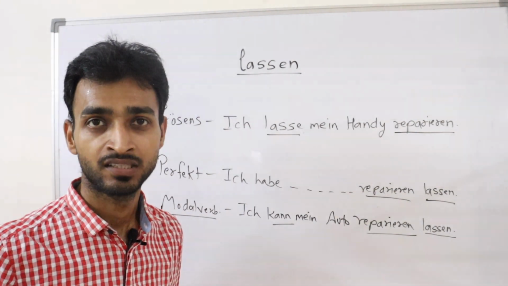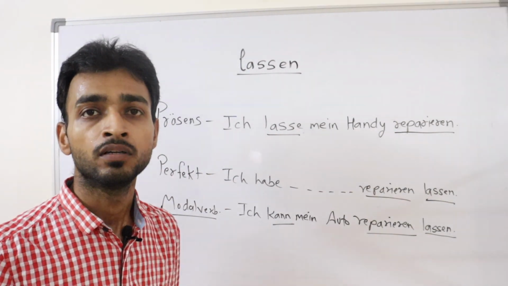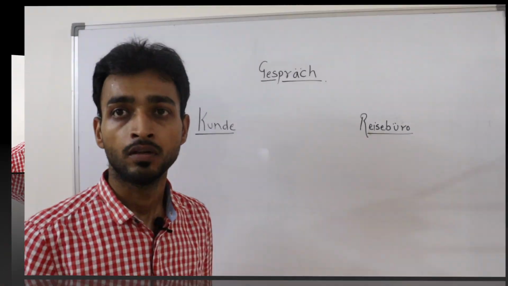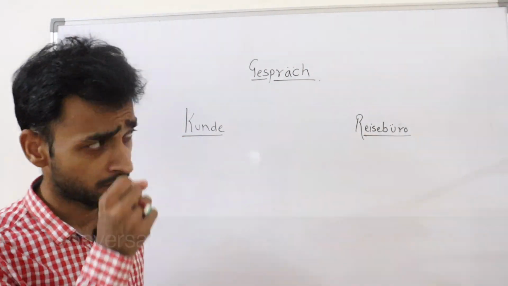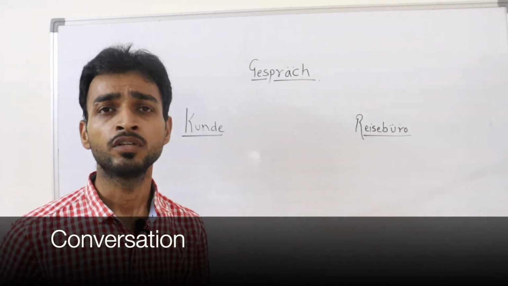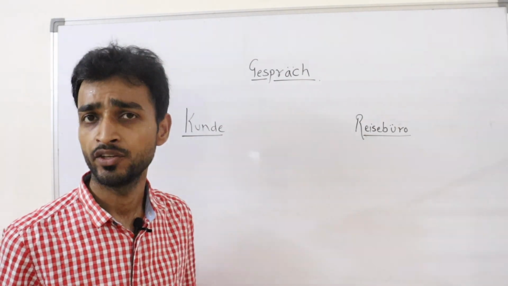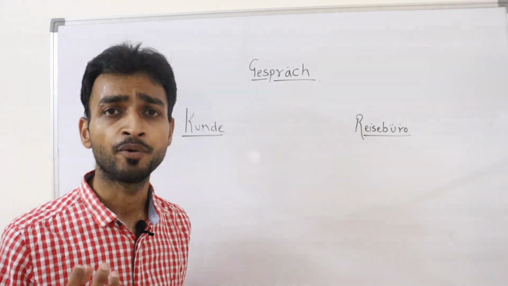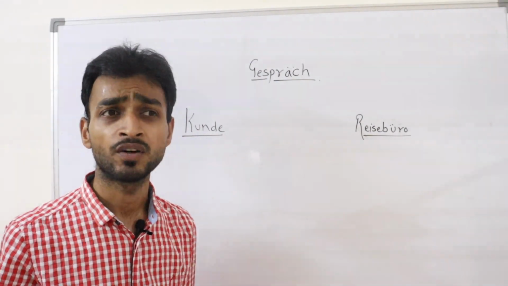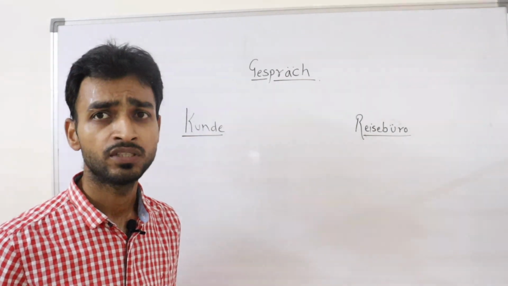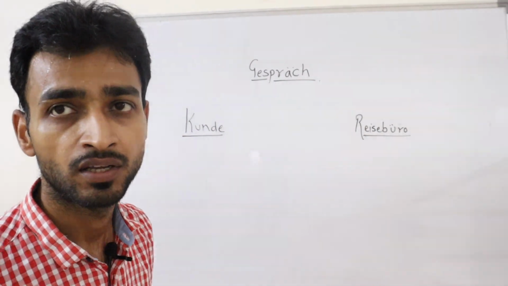Now we come to the second and remaining part of this chapter 1, which is Gespräch, a conversation. So this is our topic: Gespräch, one conversation between a customer and the Reisebüro. This is also part of this chapter 1 B1 level. So what is that? You are a customer and you want to plan a trip, Reise, and you are going to the Reisebüro, the travel agent, who looks after trips and tours. So there is a conversation.